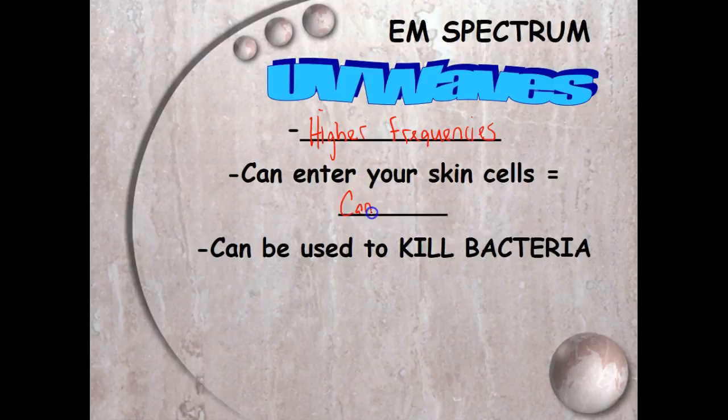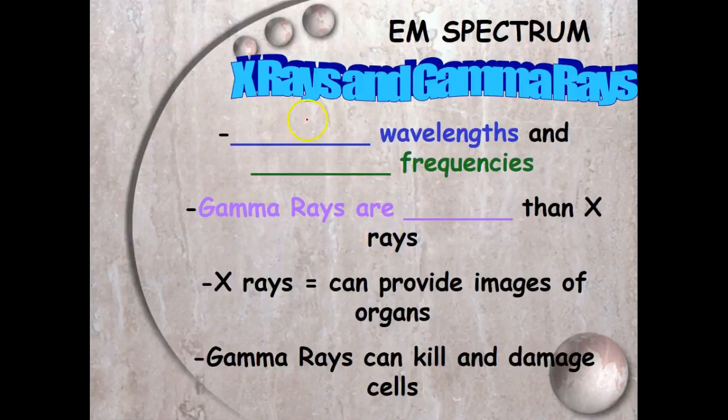that can cause cancer. It can be used in other medicines and other treatments to kill certain types of things like bacteria, but the big thing is if you're out in the sun, eventually if you get too much of that over time, it can cause your skin to mutate, which is another way of saying you have cancer. And one of the most dangerous types are X-rays and gamma rays. If you've ever been to the dentist office and had an X-ray done, you can't just continually keep getting these, because these can affect how your body creates cells and how they form over time.